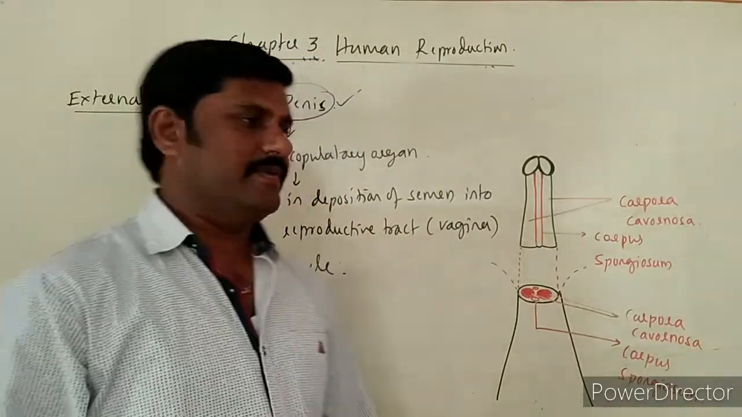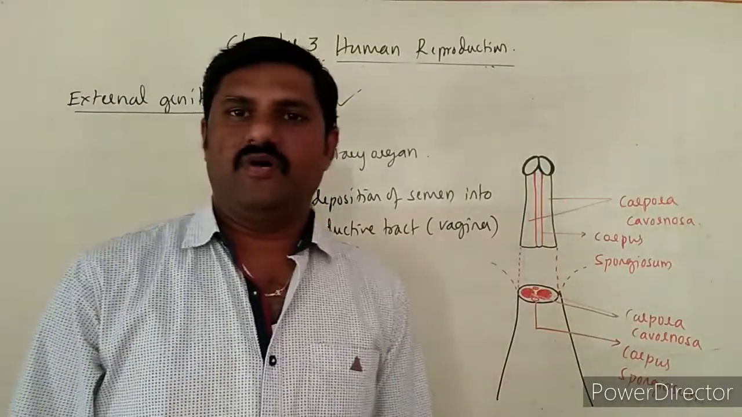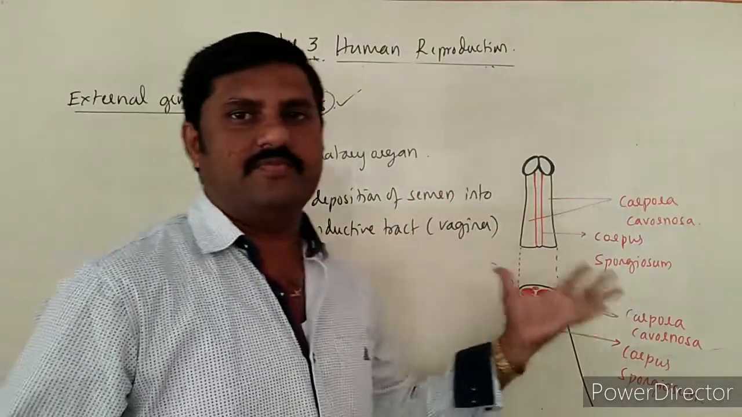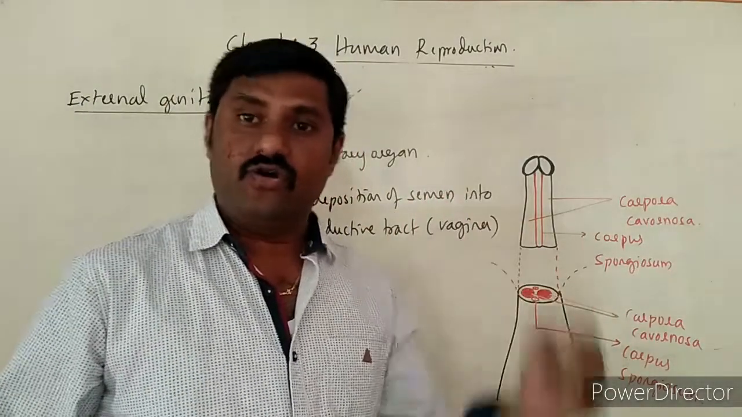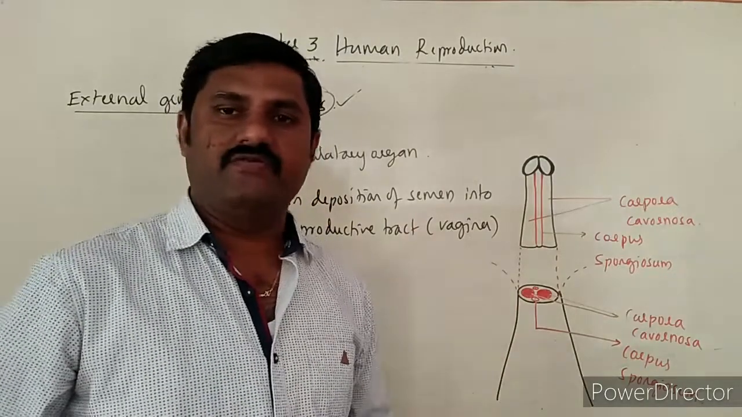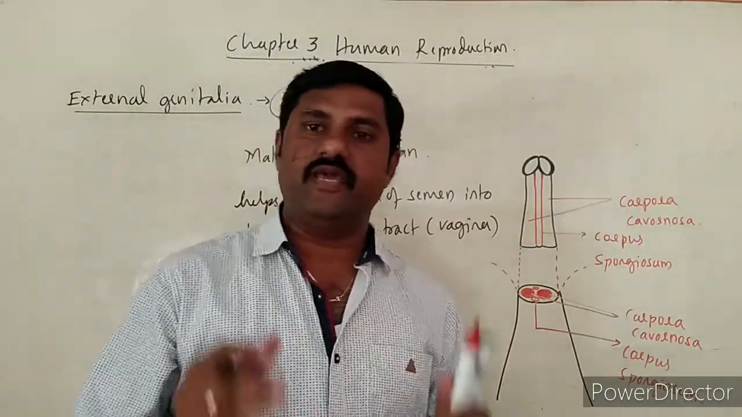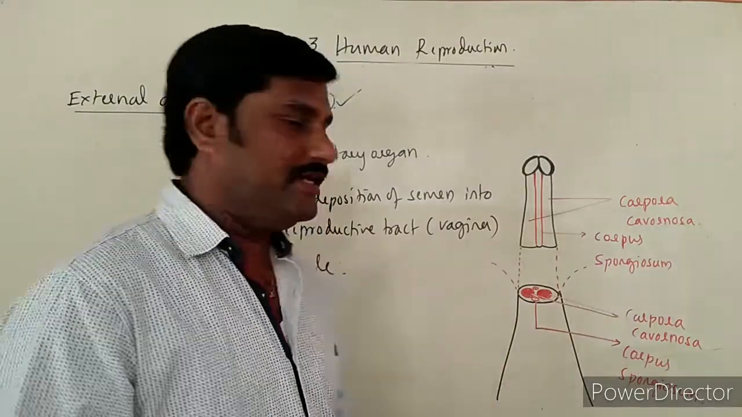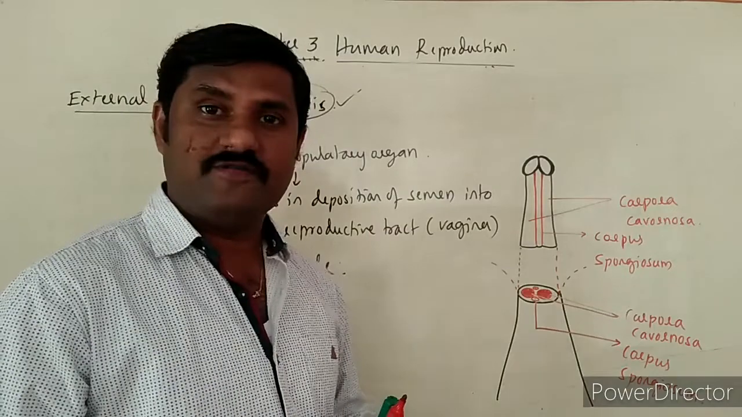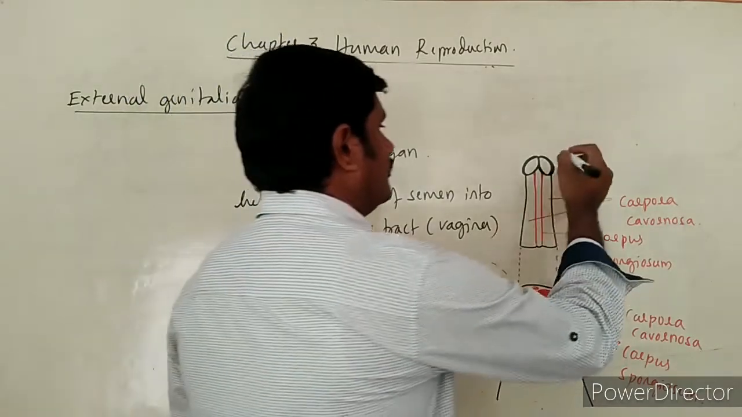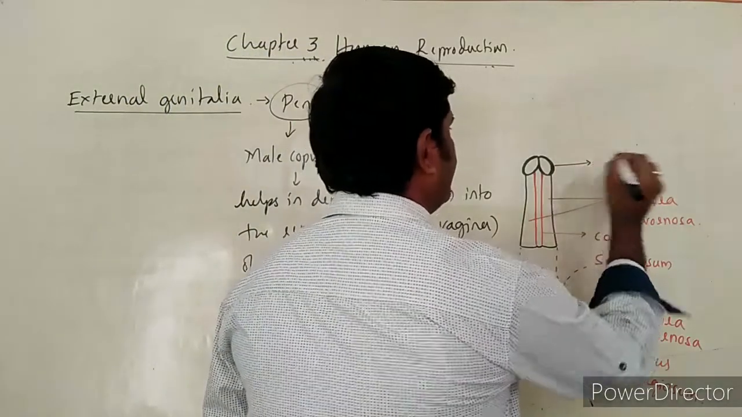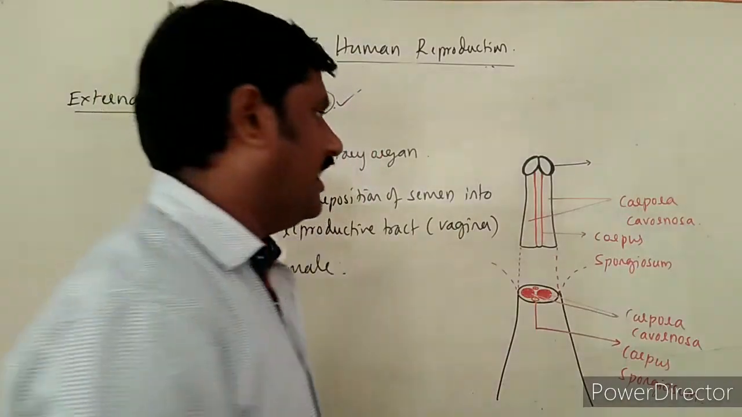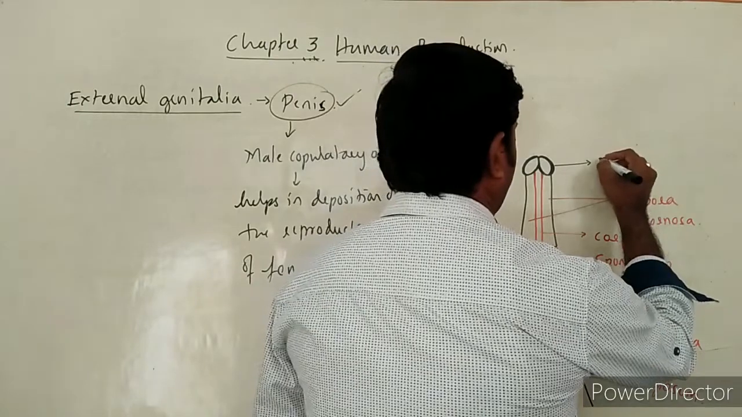Yes, now you are able to see the diagram of the penis, right? Whenever you observe the penis, it is an erectile copulatory organ in case of male, which helps in deposition of the semen into the reproductive tract of the female. So whenever we see the diagram of the penis, the swollen tip portion of the penis is called glans penis or penis glans.